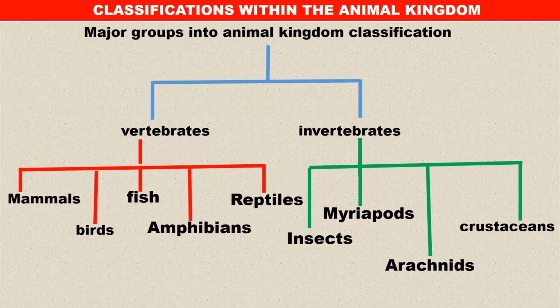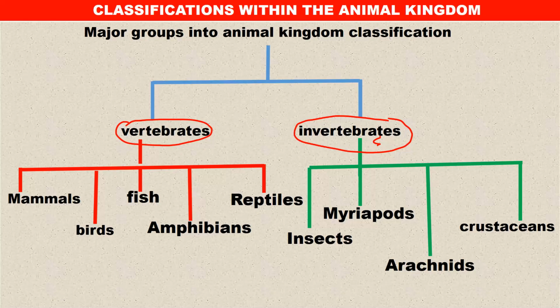So animals can be classified as vertebrates or invertebrates. Then under this, we are going to look at even further subdivision. Now, what does it mean, vertebrates and invertebrates? That is something that we are going to know.